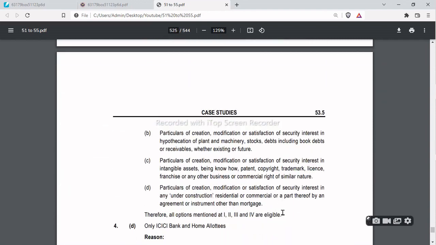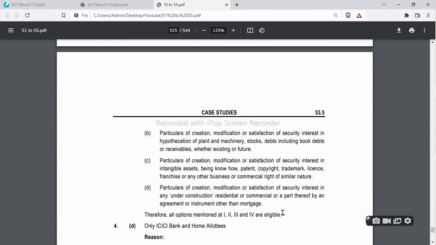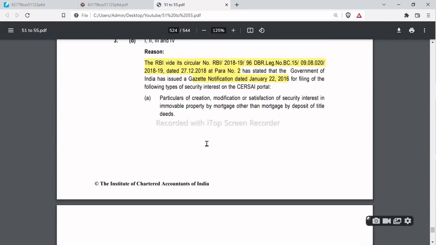So all these four types of security interest are eligible. For example, first, particulars of creation, modification or satisfaction of security interest in immovable property by mortgage other than mortgage by deposit of title deeds.